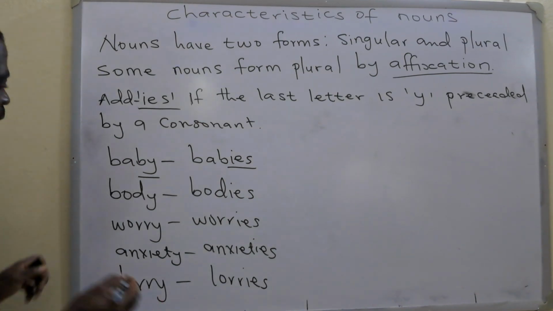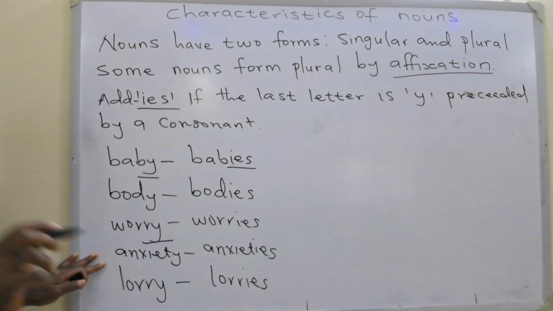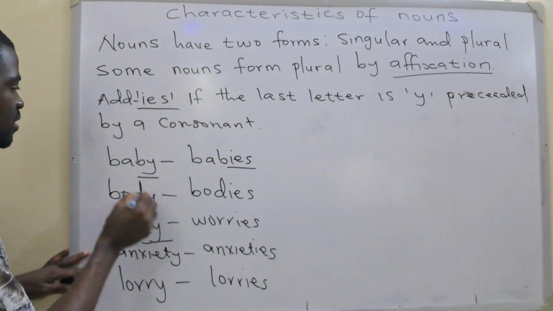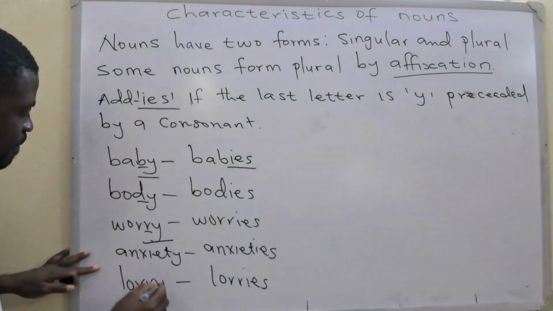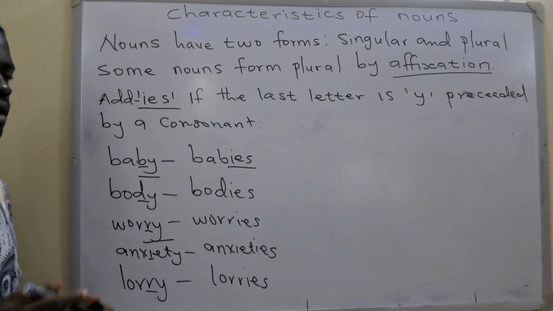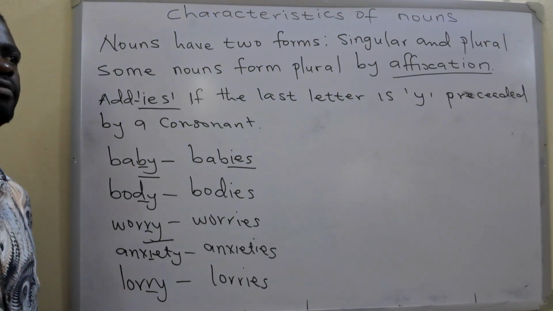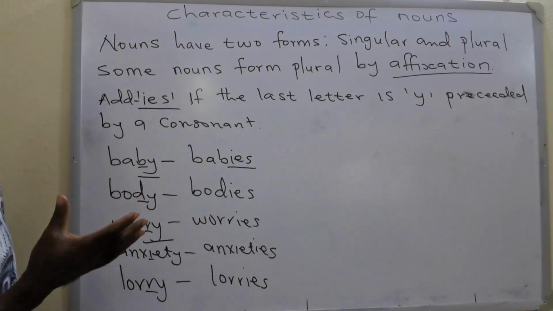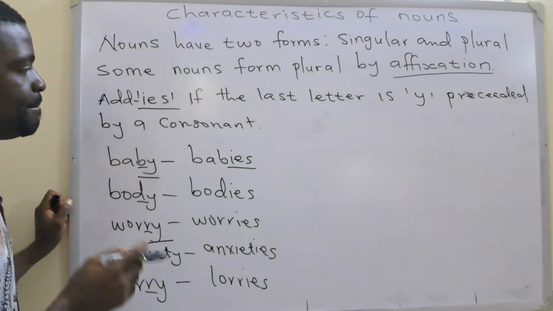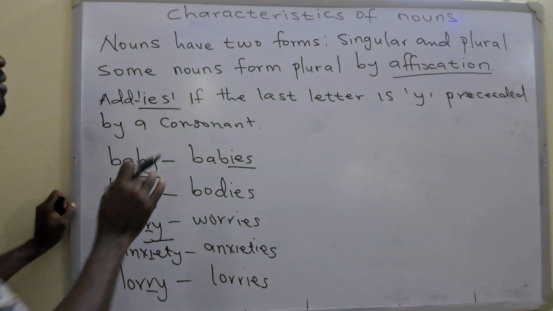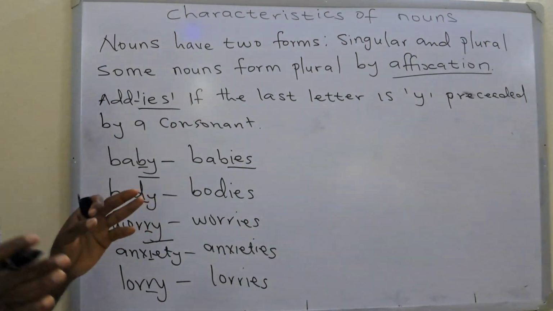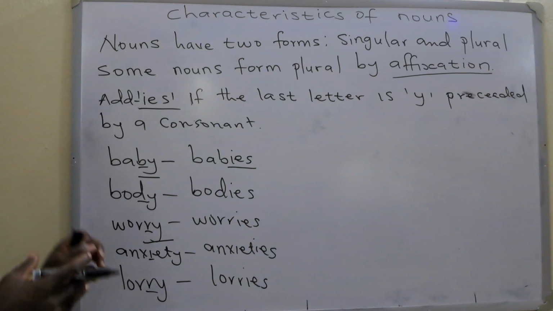So if your Y is coming at the end, but the Y is preceded by a consonant, these are consonants. You still remember your alphabet, A, B, C. In primary school, we're taught the five vowel sounds. So you can easily use the vowel sounds in your alphabet to help you know which is a consonant and which is a vowel.